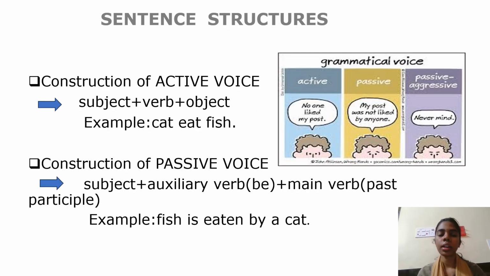Sentence structures. Construction of active voice: subject plus verb plus object. Example: cat eats fish. Construction of passive voice: subject plus auxiliary verb be plus main verb past participle. Example: fish is eaten by a cat.